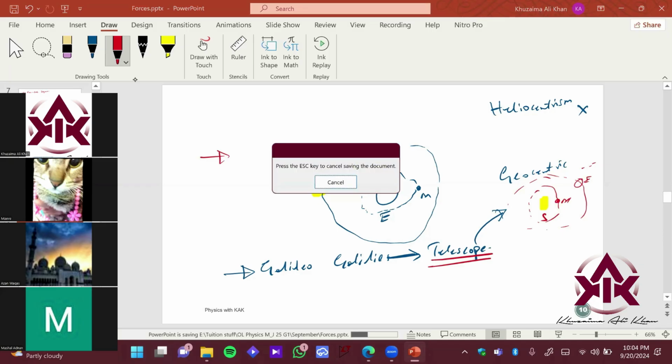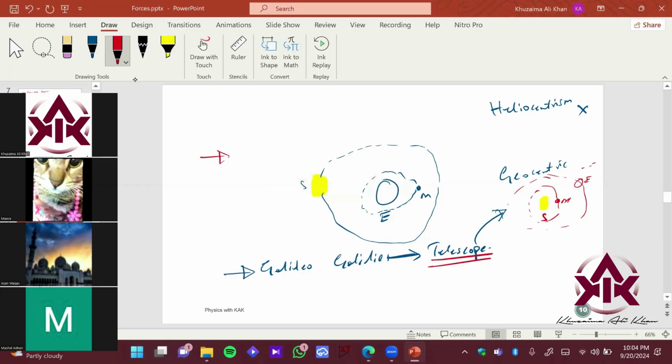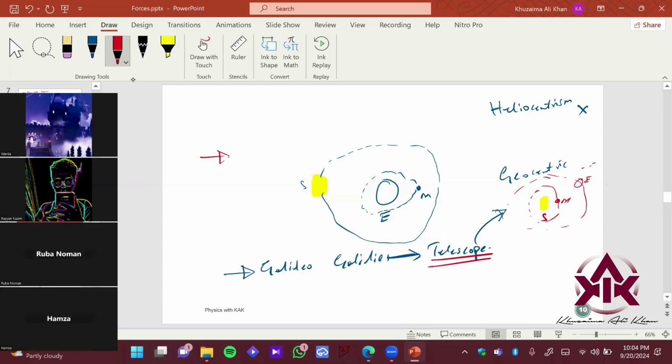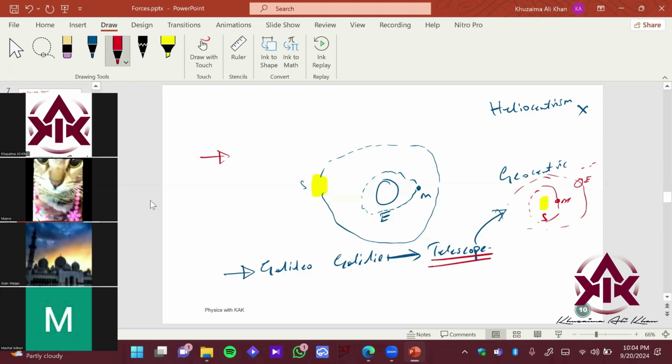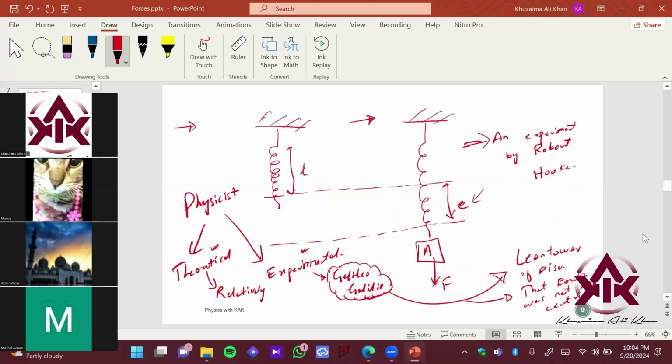Just imagine if you go to a group and you say, okay, let's say the Earth is going to die tomorrow. They will just grab you off and throw you into the water, right? So yeah, we don't want to change our views, right? That's what happened to Galileo. But we discovered when the technology advanced, we saw okay, he was true, and people gave life for the love of physics, right? Okay, now we are on Robert Hooke.